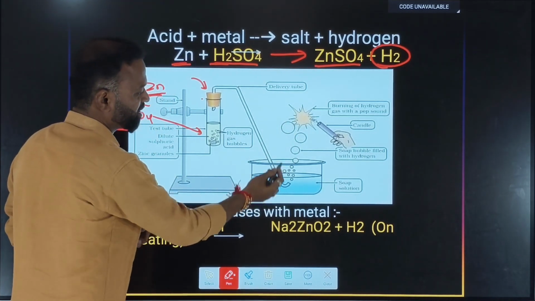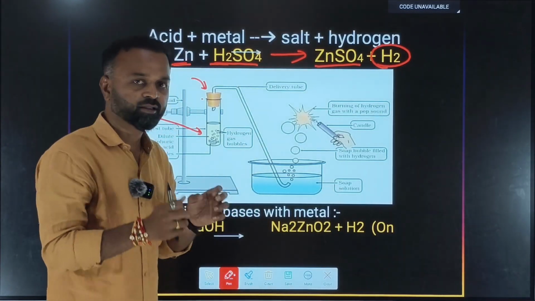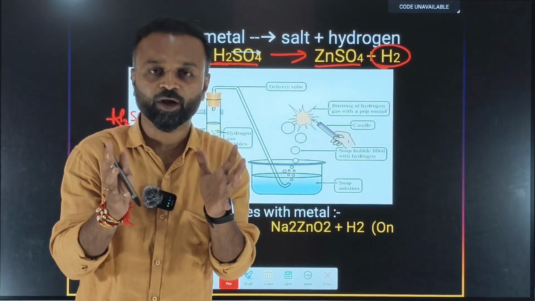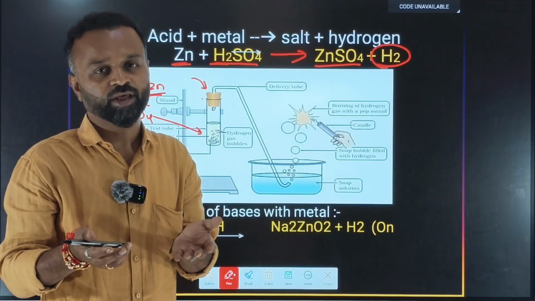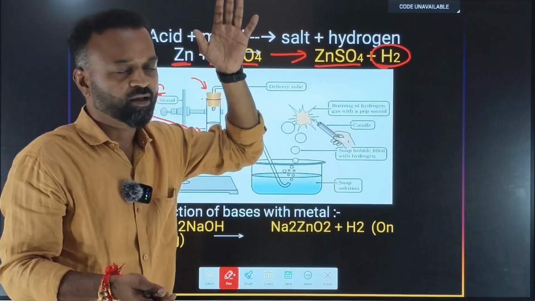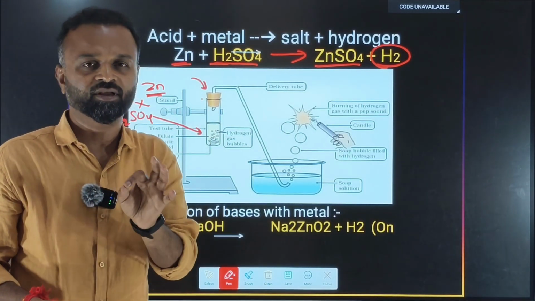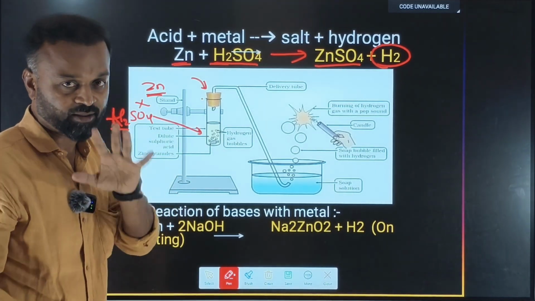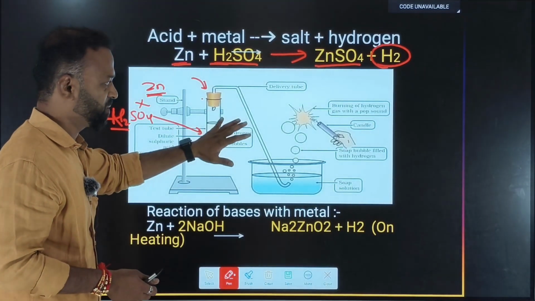And when those bubbles are rising up and you hold the fire, or the candle, near them, those bubbles will give a pop sound. Why is it so? Because hydrogen is a fuel, we all know that. It is highly combustible. Small molecules of hydrogen gas are carried by the soap bubbles, so definitely it will make some sound. That sound is nothing but the pop sound. How exactly that sound comes, we will come to know within 5 days, when I am going to upload that video for you guys. So this is what the experiment is all about.